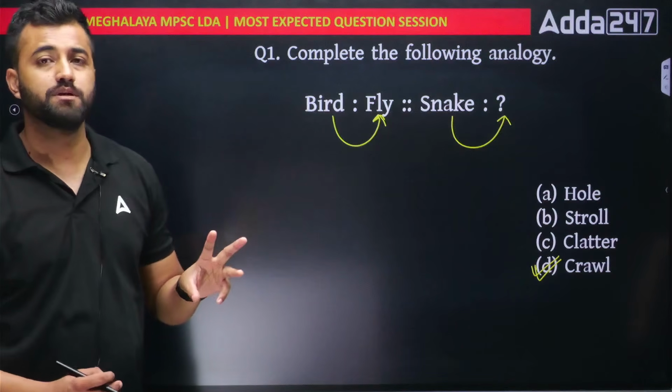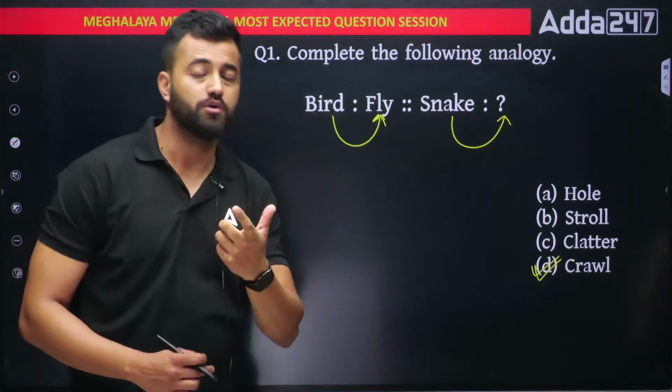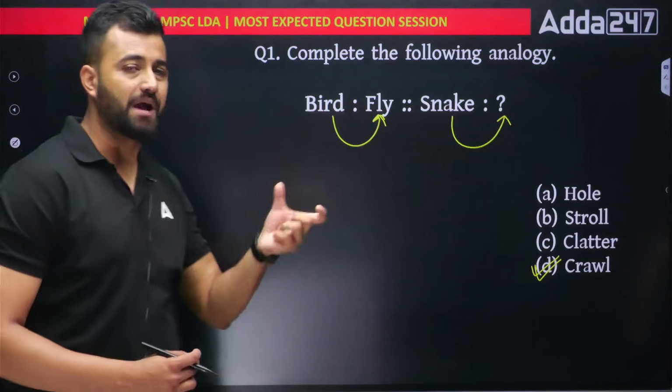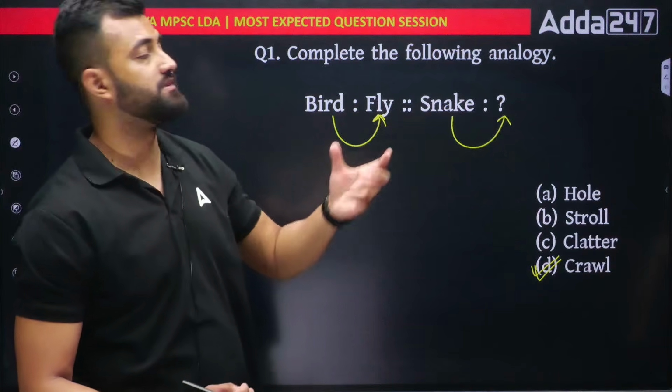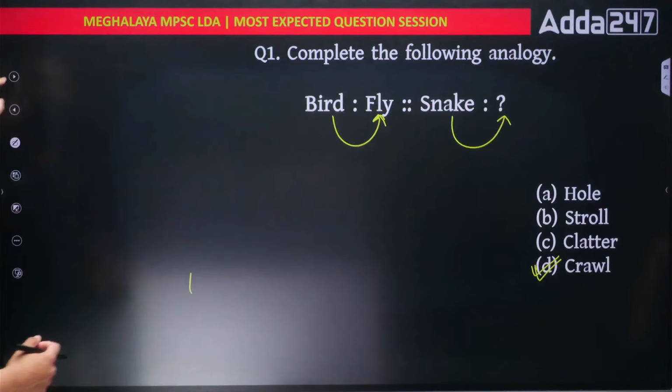Okay, it's quite simple, but sometimes it gets trickier when they give you some word whose meaning you might not know. So it is very important to clear your vocabs. English is also important for this particular topic of reasoning. That is your word analogy. Let's move to the next question.